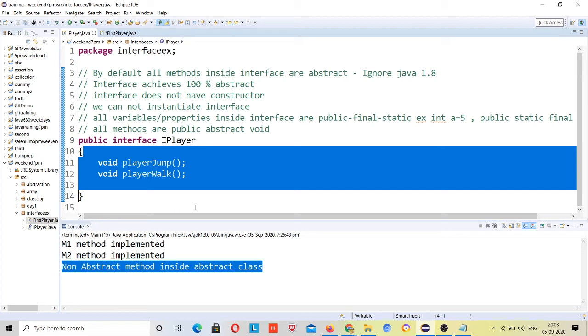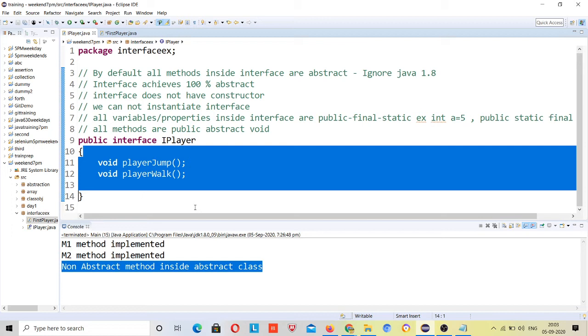But my purpose is to say not only this, but there is also no real usage of performing multiple inheritance with interfaces, because if you don't have any implementation for a method, you cannot use anything, so there is no need to perform that.